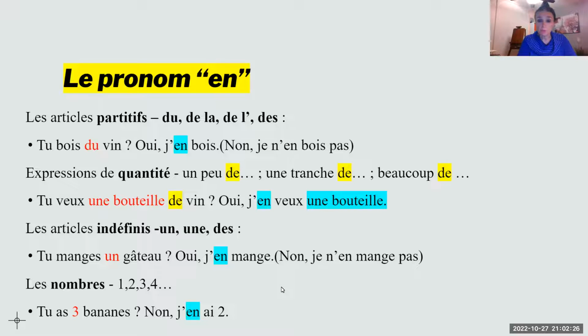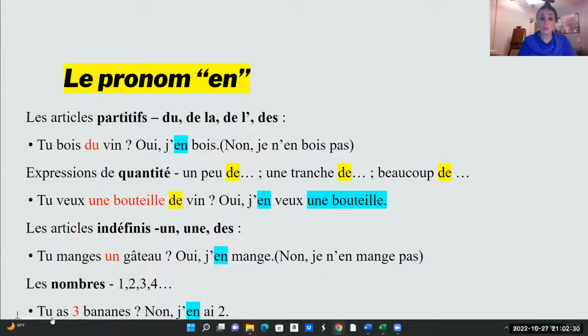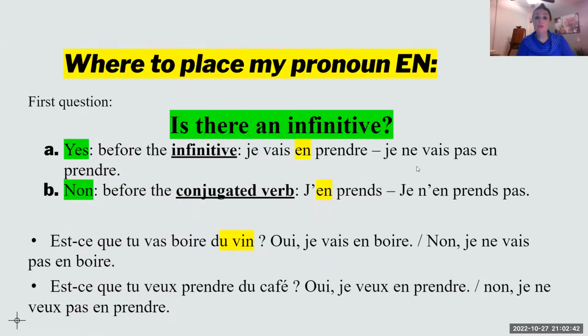Non, je n'en mange pas. Les nombres: if you see numbers, tu as 3 bananes? Do you have 3 bananas? Non, j'en ai 2. As you can see, I'm replacing banana by en, but I'm still keeping the numbers or correcting the numbers. Okay? So this is for les pronoms en.